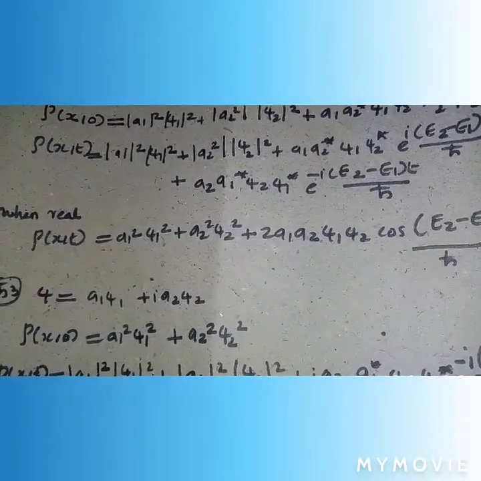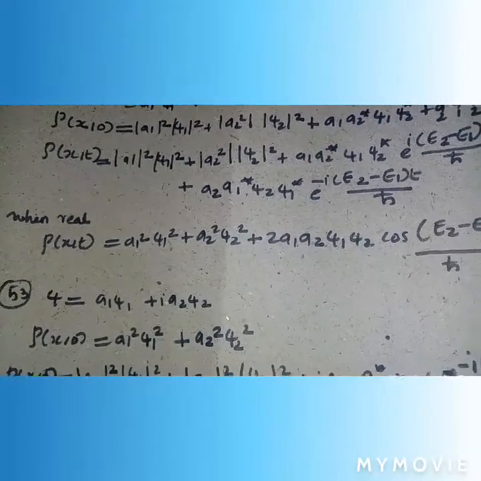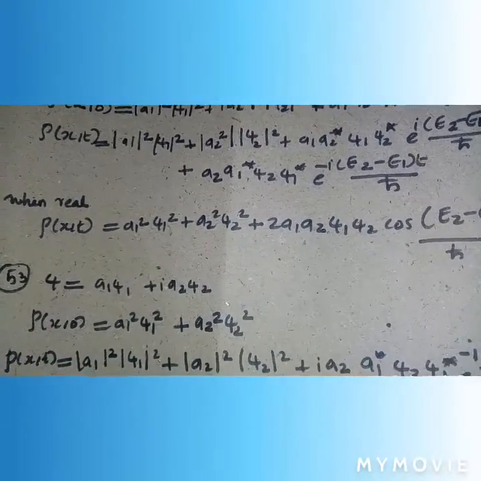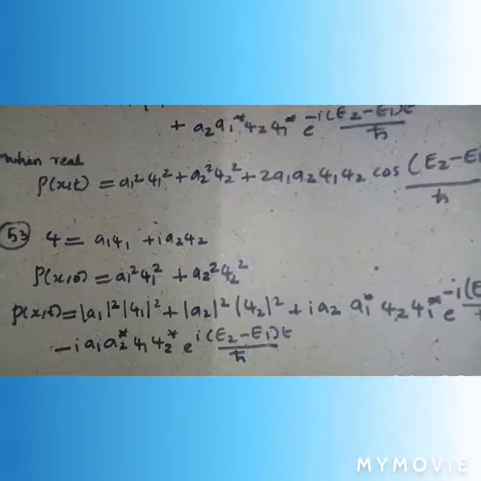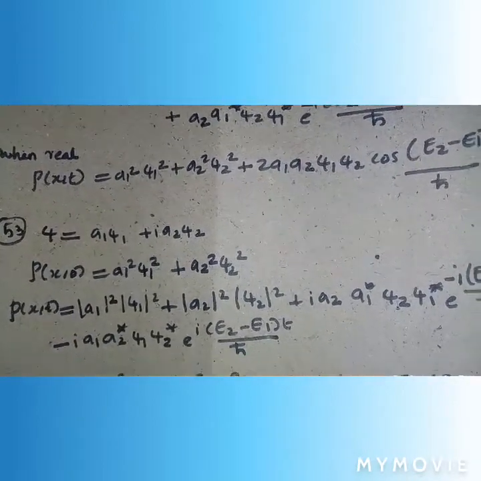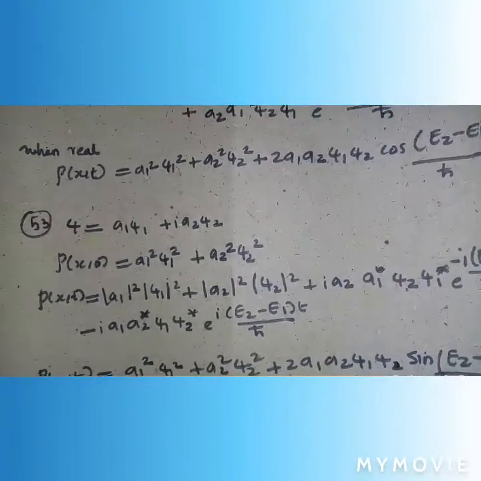When the wave function is a linear combination of a1 psi 1 plus i a2 psi 2, rho of (x, 0), that is at t is 0, the function is a1² psi 1² plus a2² psi 2².